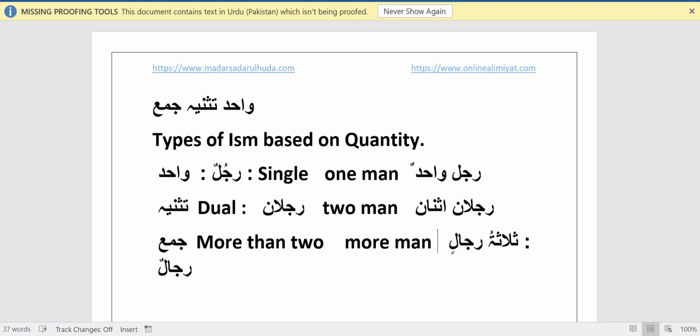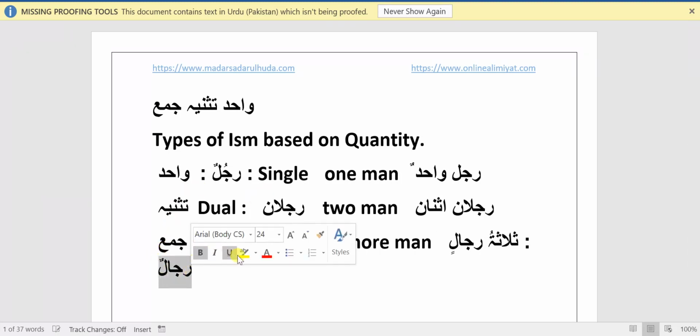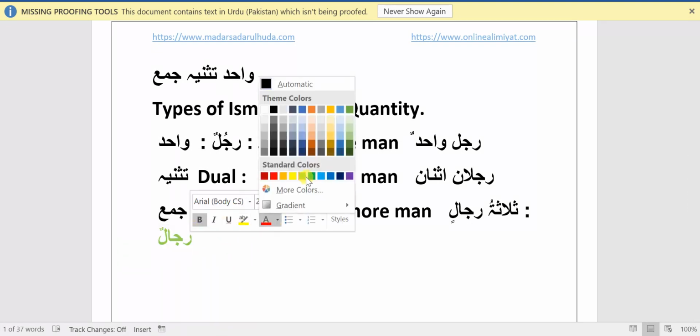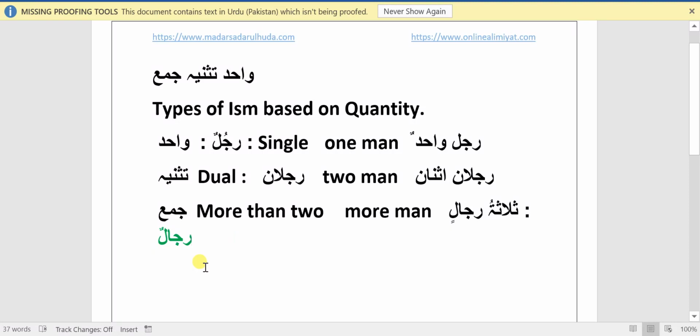Then what is the difference between the jama by calling rijalun and salasatu rijalin? They both are used to say more than two, but what is the difference? If you look closely, you can easily find the difference. When I am using the word rijalun, it does mean more than two, but we do not have a specific number.